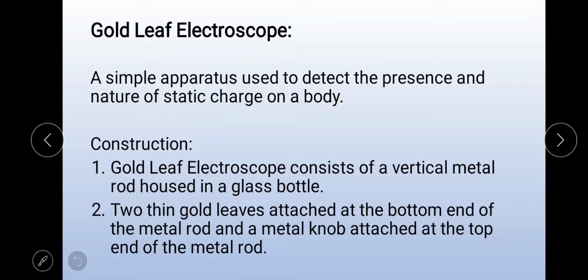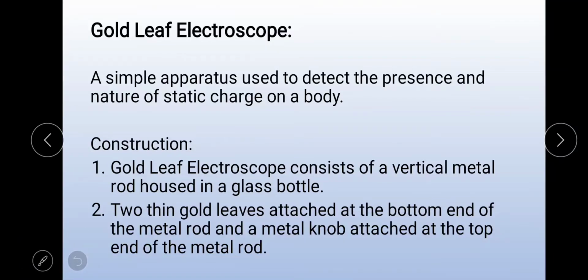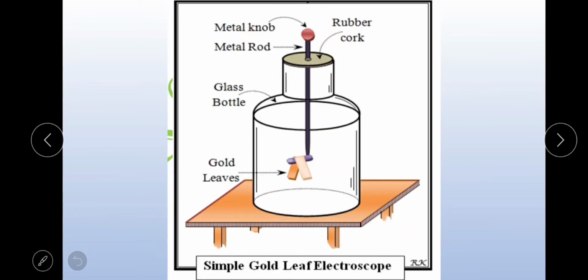So these are the gold leaves. And a metal knob is attached at the top end of the metal rod. This is the metal knob, which is attached at the upper end of the metal rod.